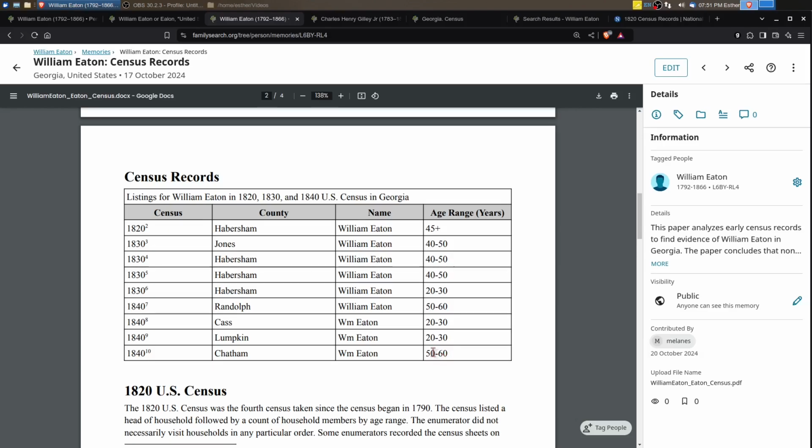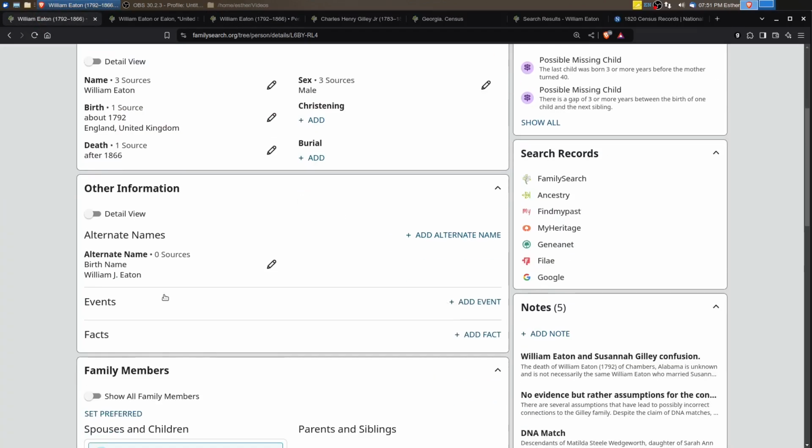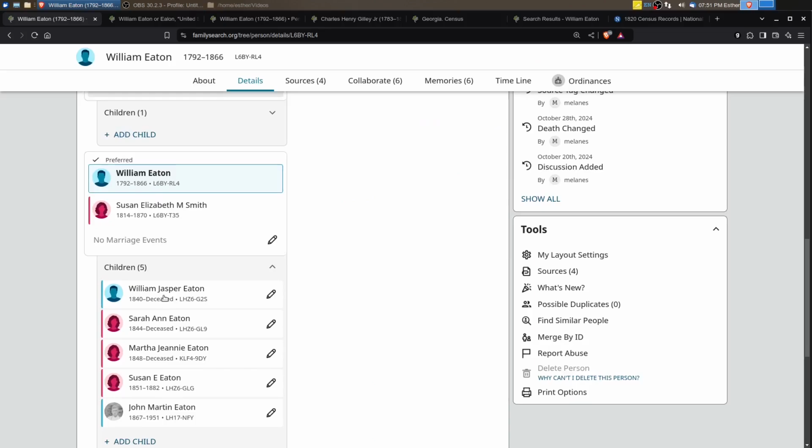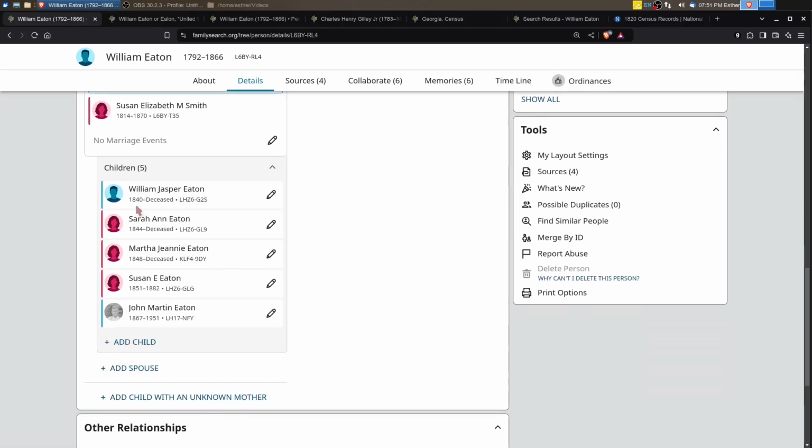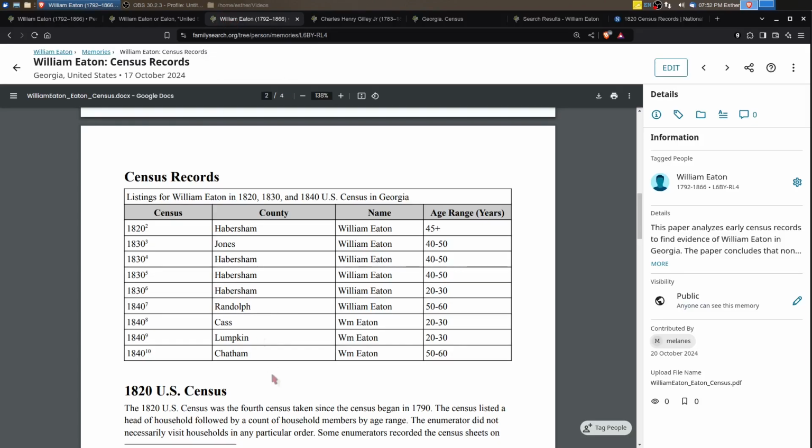However, we know in 1840, so if we go back here and look, he has a son, William Jasper, born about 1840. So in the census, there should be a child that is 0 to 5 years old. That was the column. And so when we look, there's two potential.